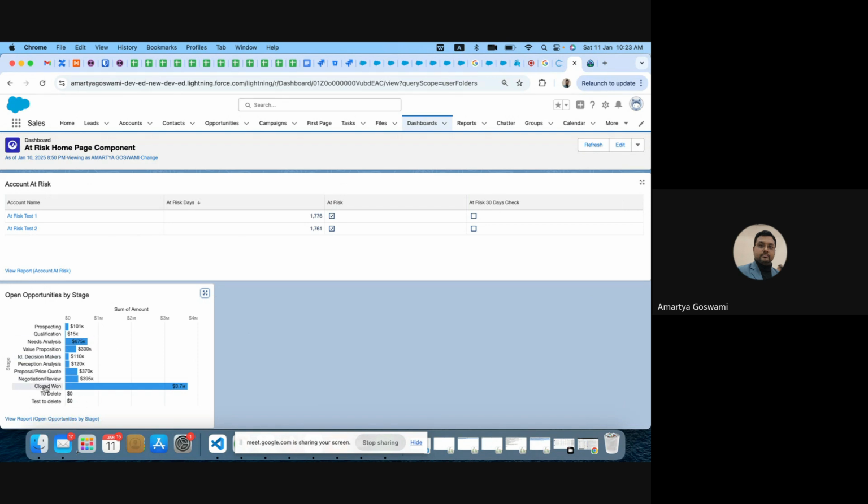If whoever is logging in does not have access to look into all these opportunities, probably it will show 3K, not 3.7M to that person. So depending on what records they can access, these reports and dashboards will be shown.